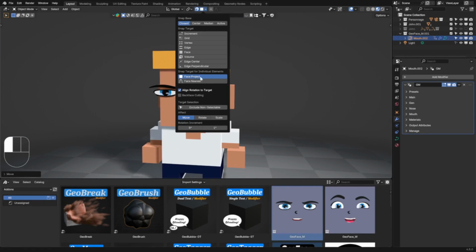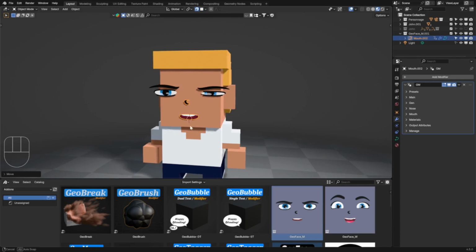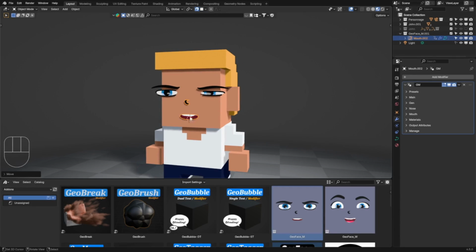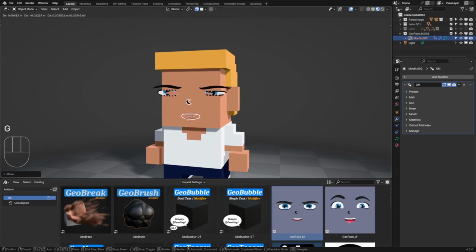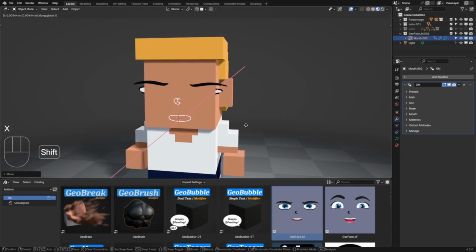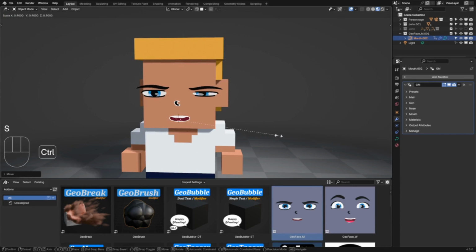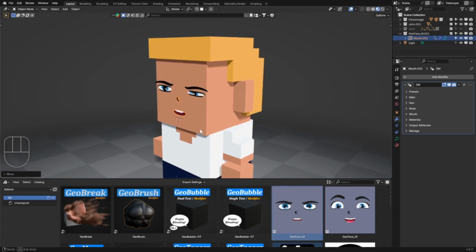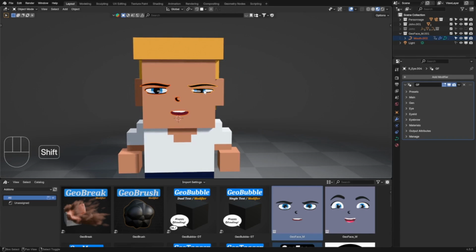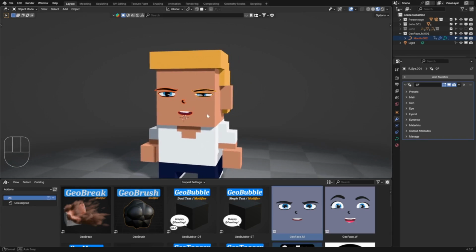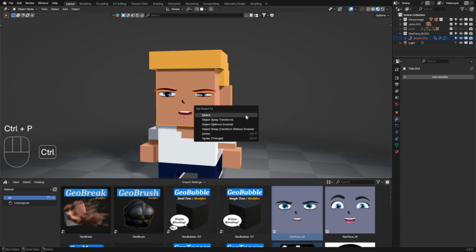If you want to snap the kit onto the character's face, you can enable this option and also face and align surface. And there you have it. Now all you have to do is parent the kit to the character's head object.